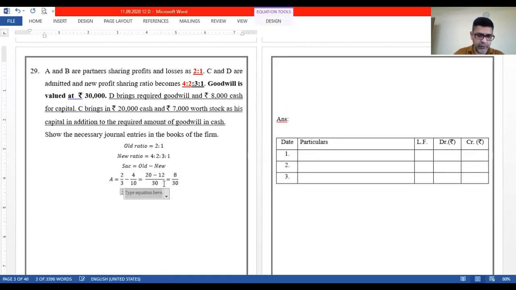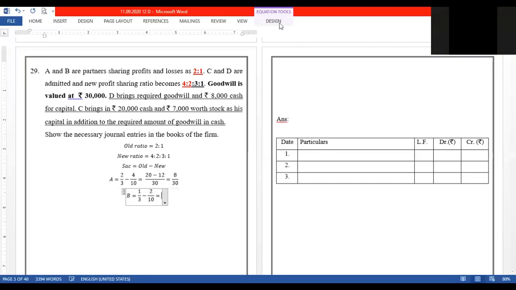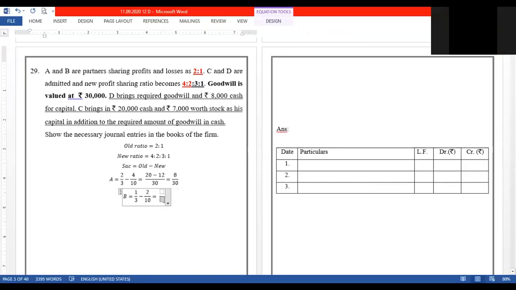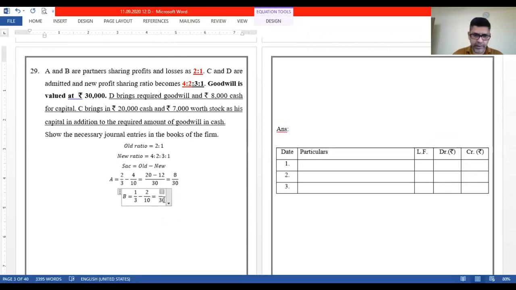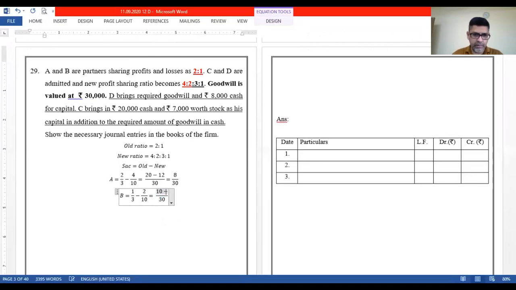Okay. For B it will be 1/3 minus 2/10. So again LCM will be 30. 10 1s are 10 minus 3 2s are 6. Okay. So 10 minus 6 is 4/30.